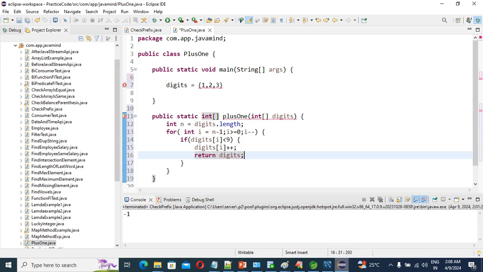This is the first condition. Okay, this is the first condition, right?